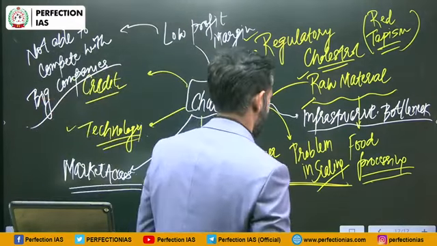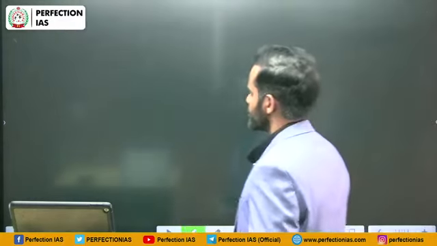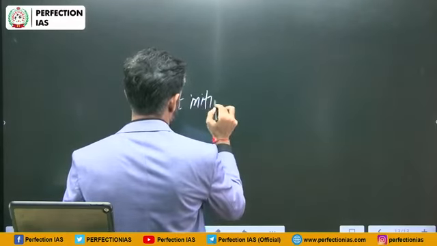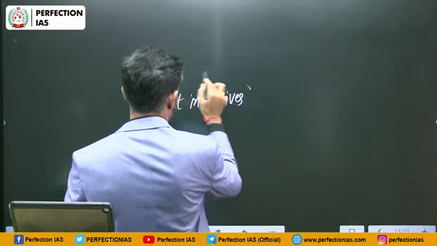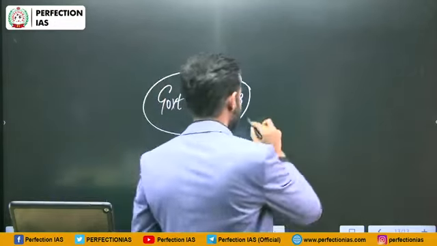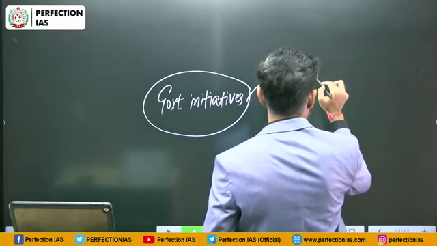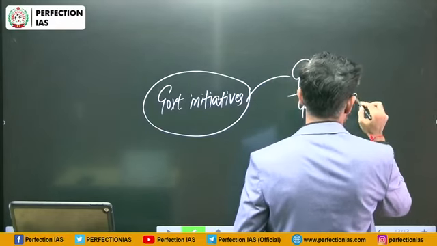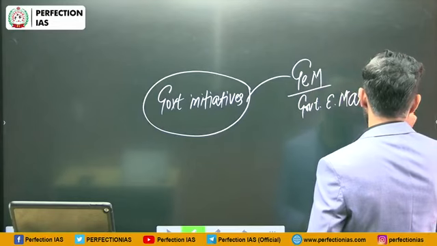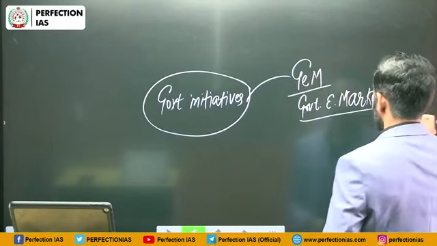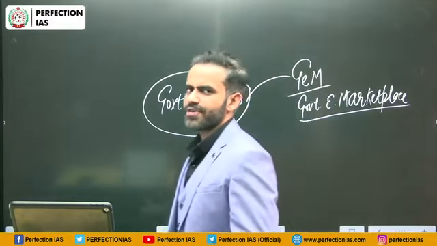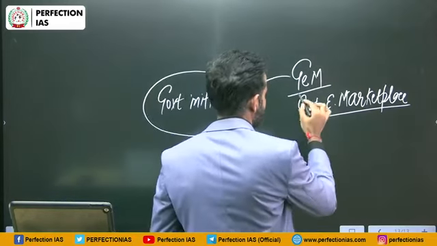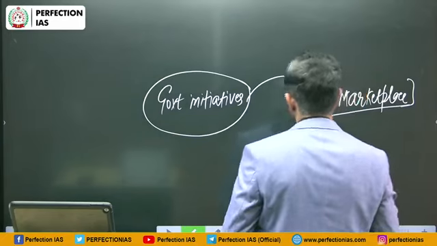So these are the challenges. Now we are going to discuss some of the government initiatives for the MSME sector. First and foremost initiative is GeM, that is Government e-Marketplace. Actually, it is just like Amazon. Whenever we need to shop for something, we just go to Amazon or any other shopping site. Similarly, whenever the government needs to procure something, they can use this marketplace to procure.